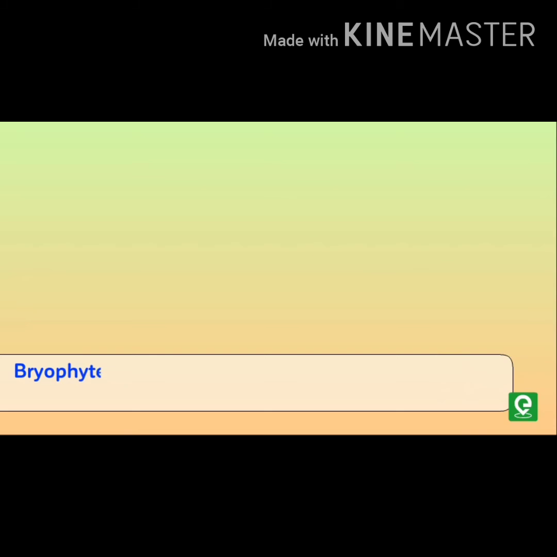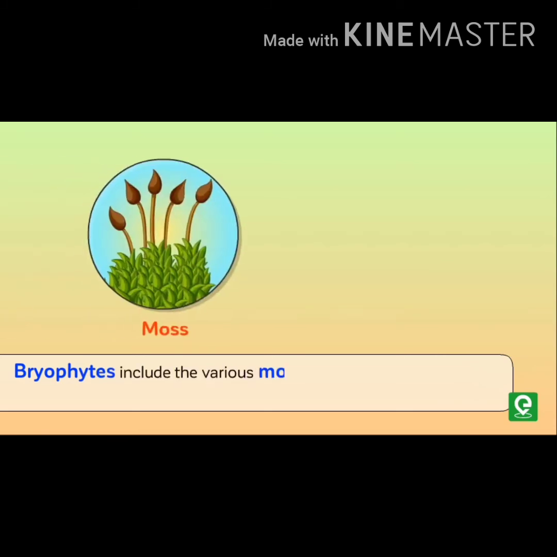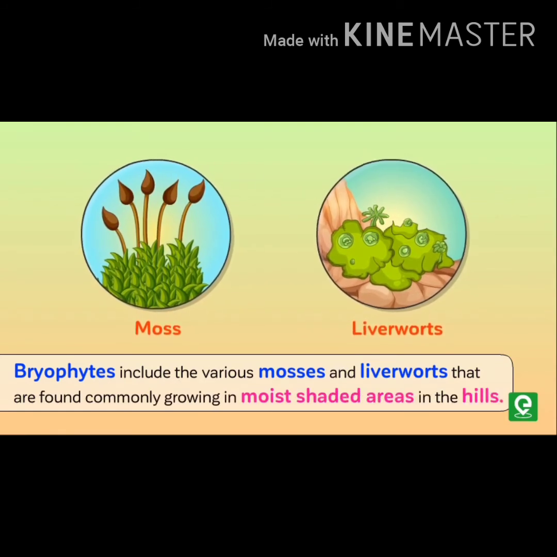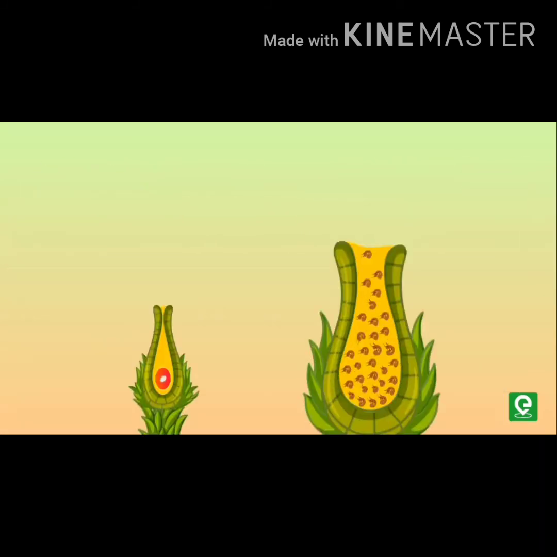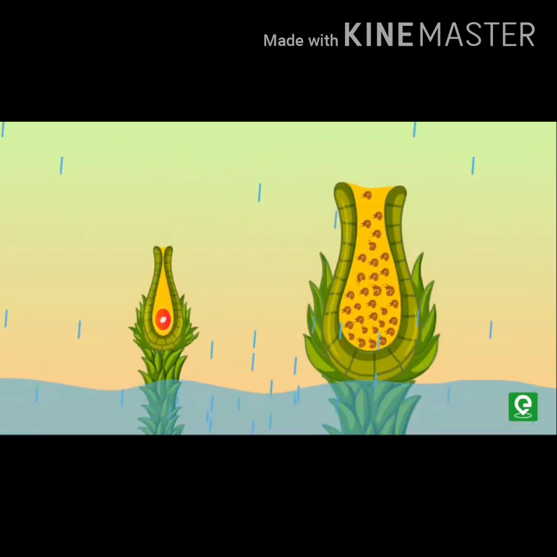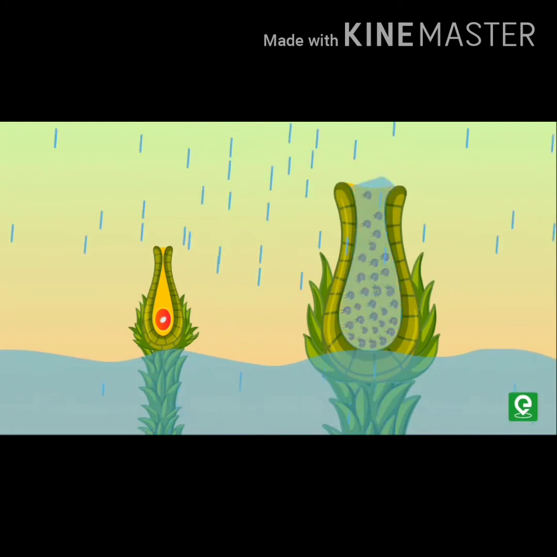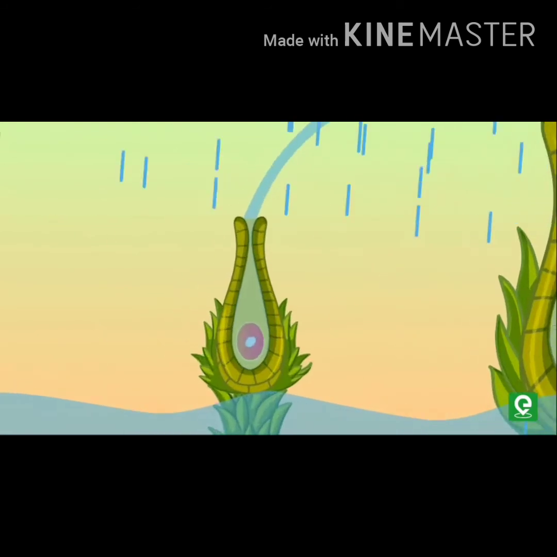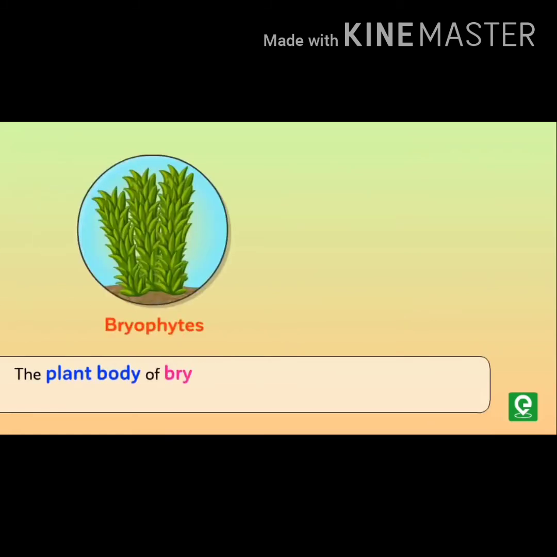Let us recollect all these things. Bryophytes include the various mosses and liverworts that are found commonly growing in moist shaded areas in the hills. During the sexual reproduction, for the transfer of male gamete, water is required. So they are called amphibians of the plant kingdom. As they are living in moist area, it requires water.